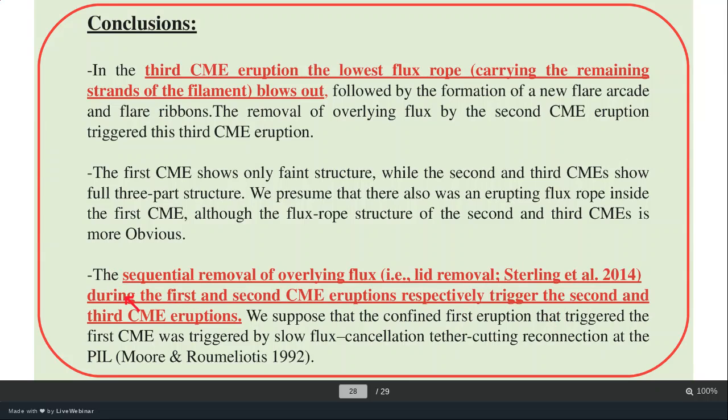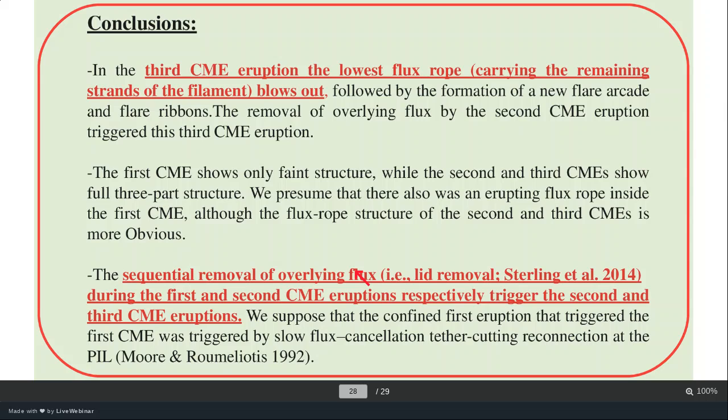So the successive removal of flux during the first and second CMEs respectively triggers the second and third. Like the first eruption is triggering the second one, and the second CME eruption is triggering the third one, right? So it is a sequence of lid removal, meaning the removal of overlying flux, and that is very nicely observed in this observation.